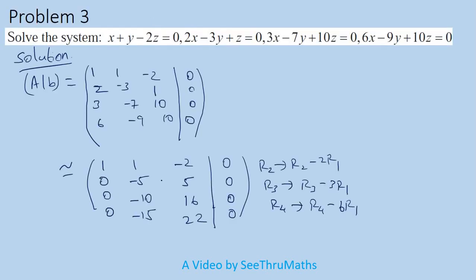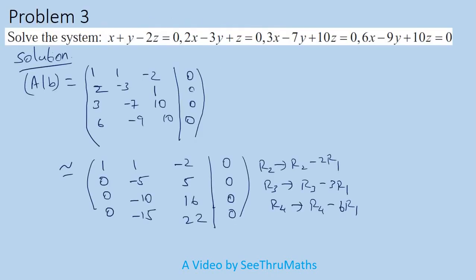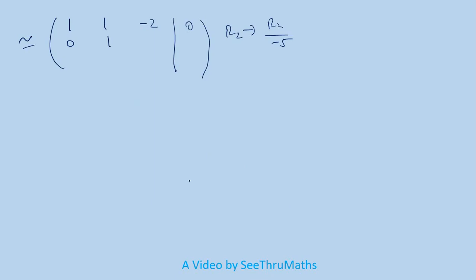So this is equivalent to: first row no change. So 1, 1, minus 2, 0 here. And here I divide this row by minus 5. So row 2 replaced by row 2 divided by minus 5. So what will I get here? 0 definitely. Minus 5 divided by minus 5 is 1. 5 divided by minus 5 is minus 1, and 0.